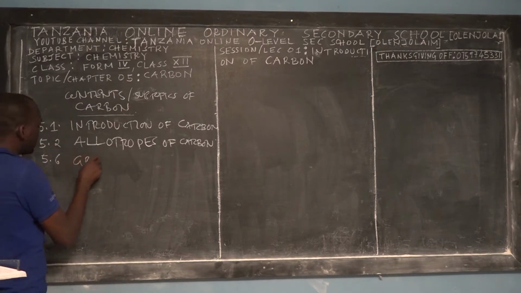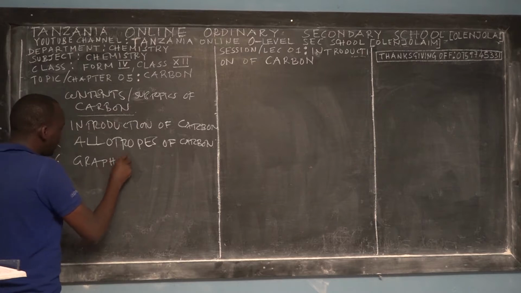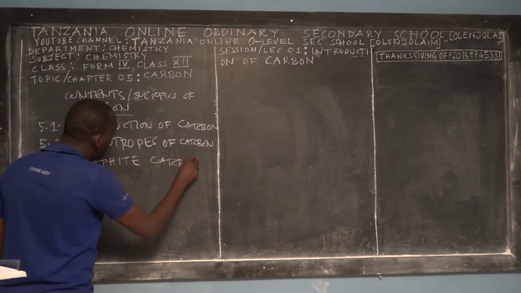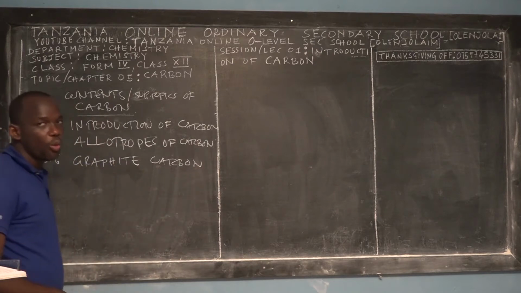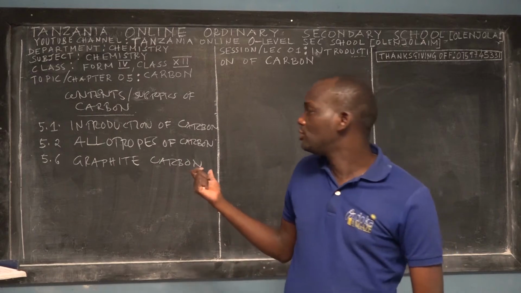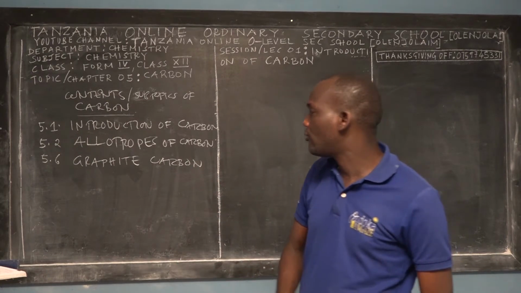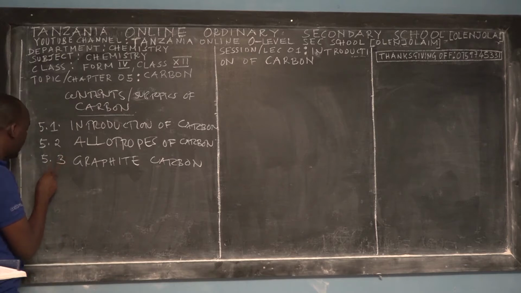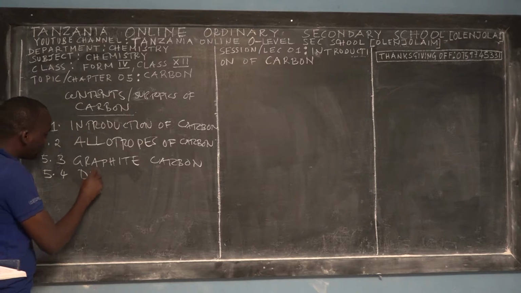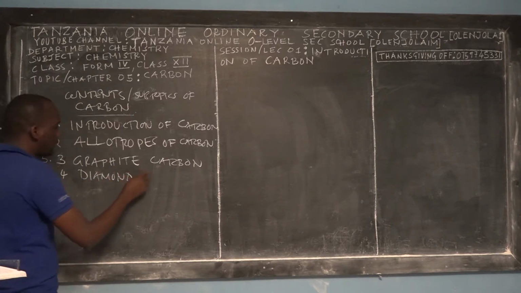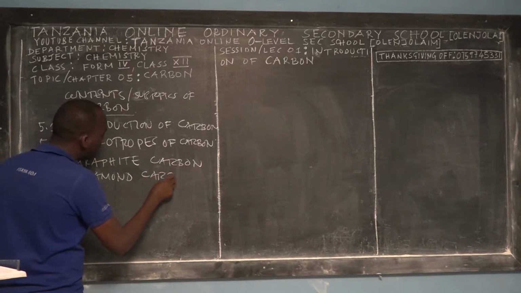which is graphite carbon. So graphite carbon will tell you what the meaning of graphite carbon is, what are its properties, what is its structural formula, and then what are the applications or uses of graphite carbon, right? That is 5.3. And then we'll take you into 5.4, when I will teach you about diamond, the second allotrope of carbon, which is called the diamond carbon.